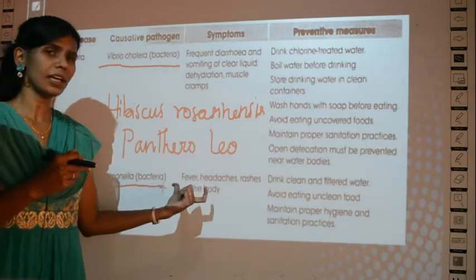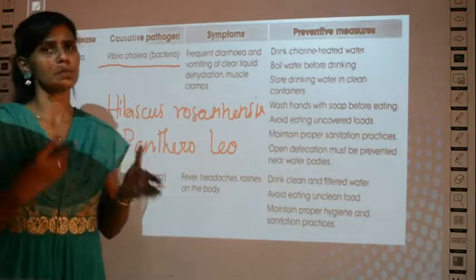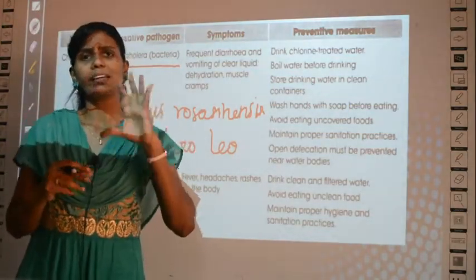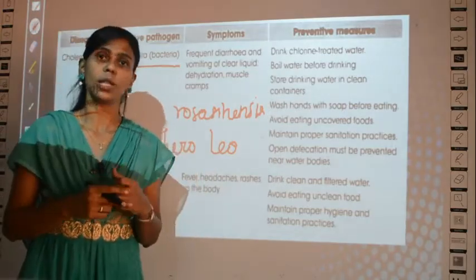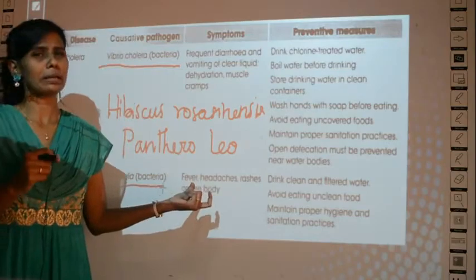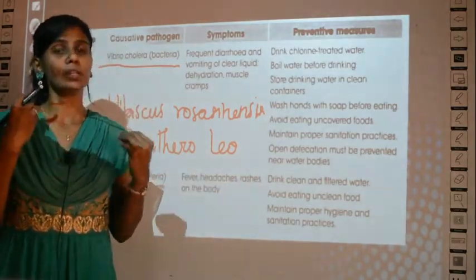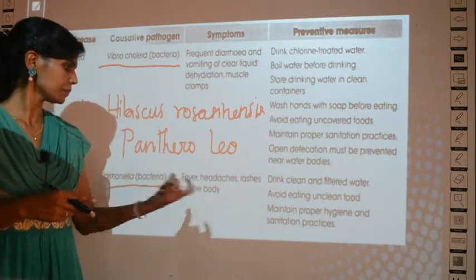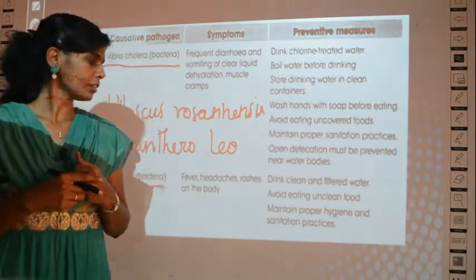Fever, headache and rashes all over the body, and mostly, practically speaking, during daytime the person will be normal, and late in the evenings the person will have high fever. So fever and severe headache also. Usually for fever we have headaches, but for typhoid the headache will be so severe, and the rashes also you can see in the body.